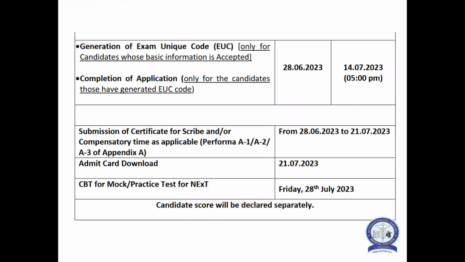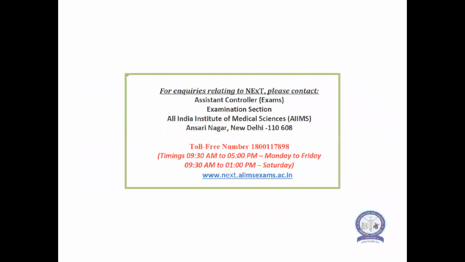Generation of exam Unicode will be done once the application from the candidate is accepted, from 28th June to 14th July by 5 p.m. Then submission of certificates, especially for other things, will be from 28th of June to 21st of July. Admit card you can download on 21st of July and the actual test on Friday 28th July. Candidate score will be declared very soon after completion of the exam. So now every candidate has to start searching the website of AIIMS Delhi.